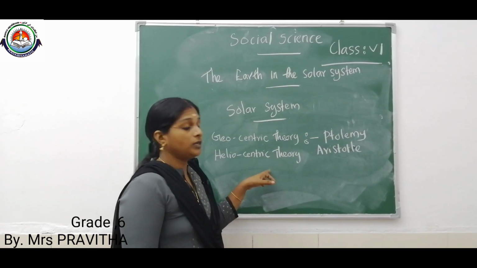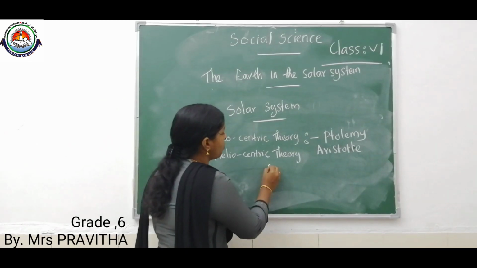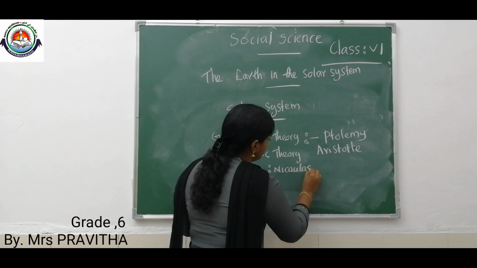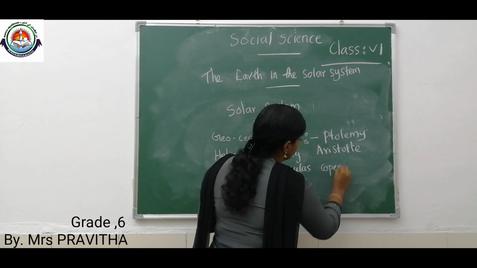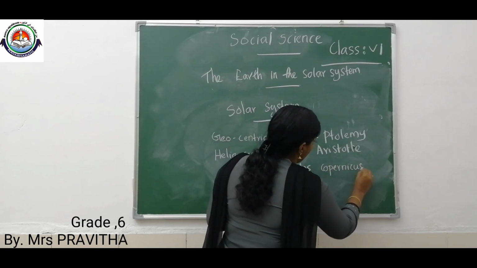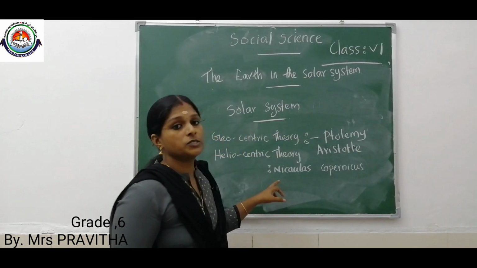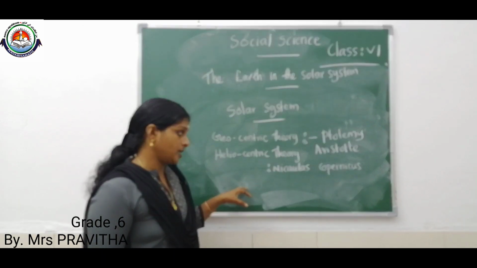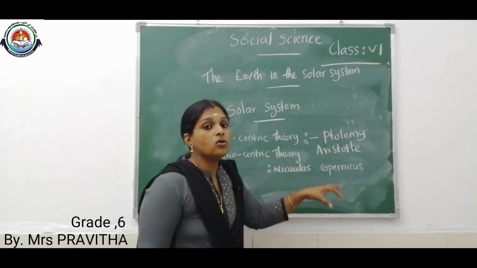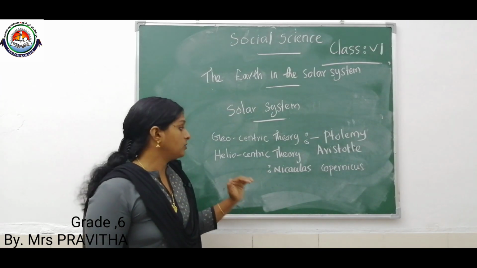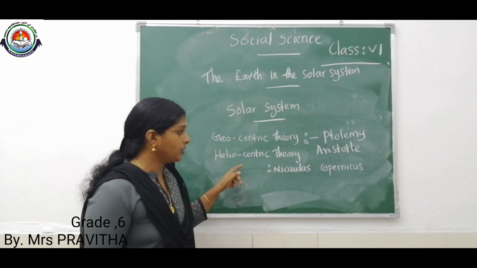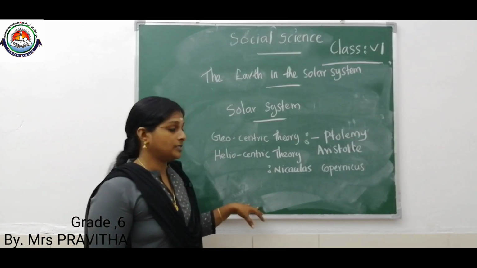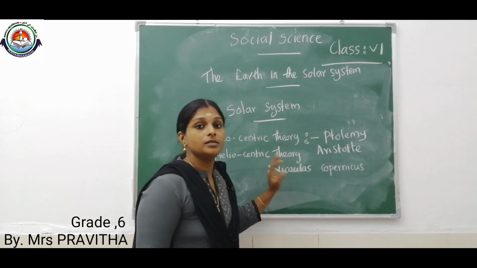After this, during the 16th century, Nicolaus Copernicus introduced a new model of the solar system. In that model, the Sun is stationary, the Sun is the center, and the Moon, Earth and all other planets are revolving around the Sun.